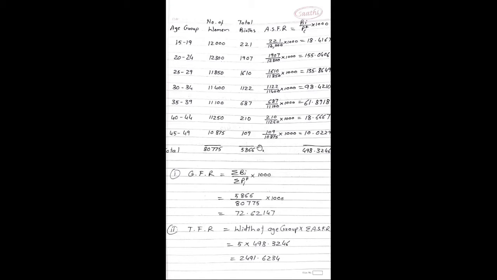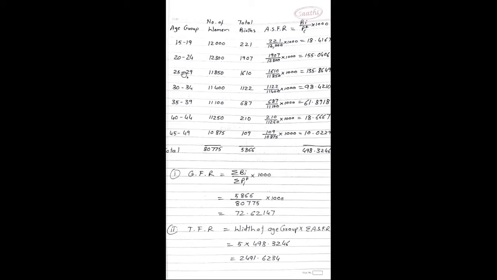So summation BI, birth total, is 5,866 divided by women population total, 80,775 into 1000. So the answer is 72.62147. Then TFR is nothing but the width of the age group into summation ASFR.